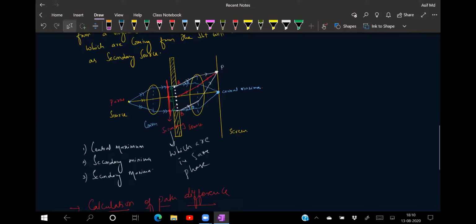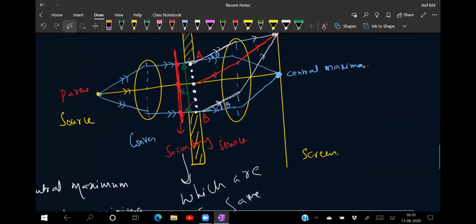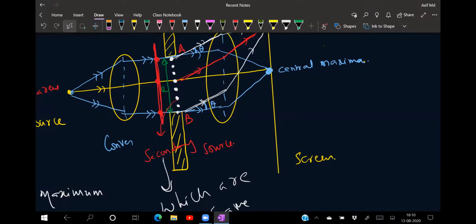That means what I'll do is I'll drop a perpendicular on this. I'll take this pen. I'll drop a perpendicular from the slit A onto the ray from B. See here I'm dropping like this, and it is making a small angle here. This angle is nothing but theta. This point I'm taking as N. This is B. This BN will give me what? Path difference, because this is making an angle of 90 degrees here.